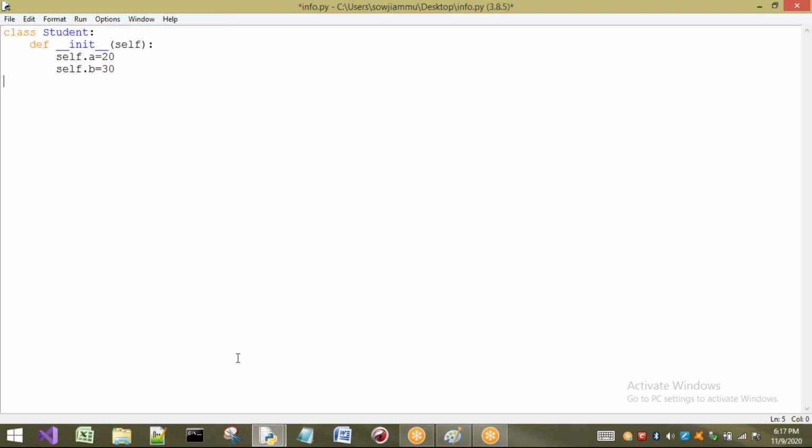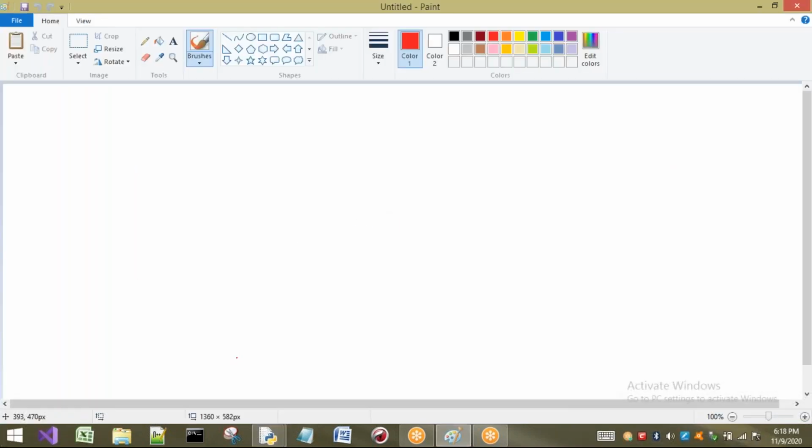Whenever I am going to create an object, how to create an object? First I have to write a reference variable. What is meant by reference variable? I will explain now. A reference variable is nothing but, when you write a = 10, here 10 is stored and here we have a. That means this a is pointing to this 10. If I want to access this 10 value, I have to access this a. So this is a reference for this 10.